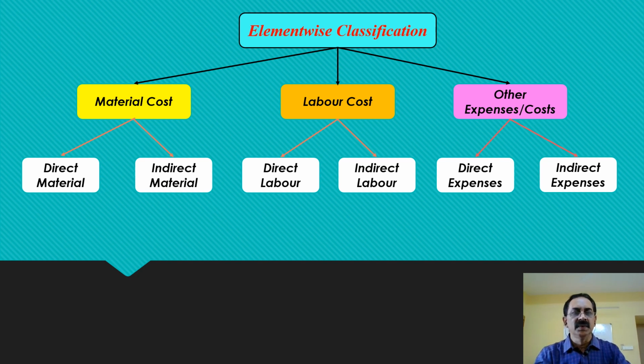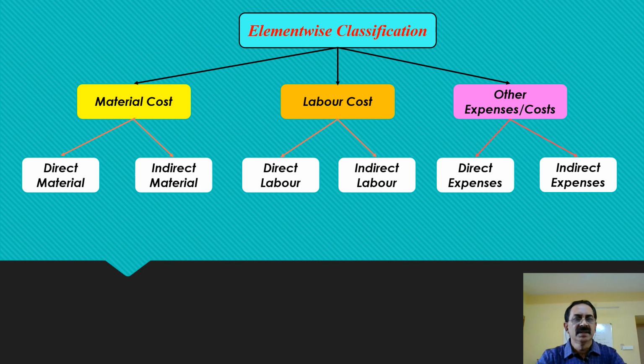Anyway, all the inputs, for example, raw materials purchased or the components we purchase or lubricants or spare parts, all these things form part of the materials. Material is stock of inventory held by an organization or a business. Now it may be in the form of raw material, semi-finished goods, or work in progress, or loose tools, components, etc. Then the materials can be further classified into two. The first one is direct material and the second one is indirect material.